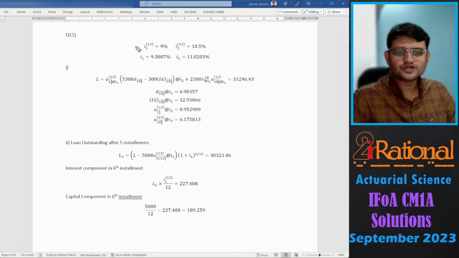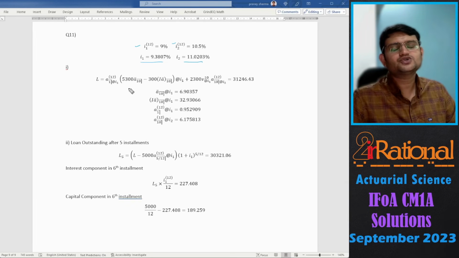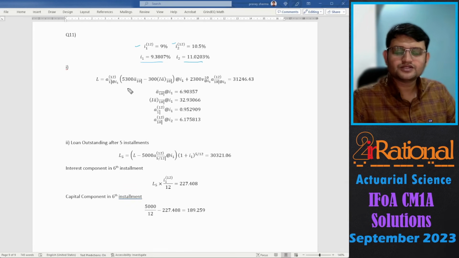So first I have just converted the rates of interest into effective. Now the payment is changing, but the change is not happening every single month. Even though the payment is monthly, the change is happening annually. So therefore I have taken a1 payable 12 times out, and inside I will then have the a-due values, that means annually in advance.